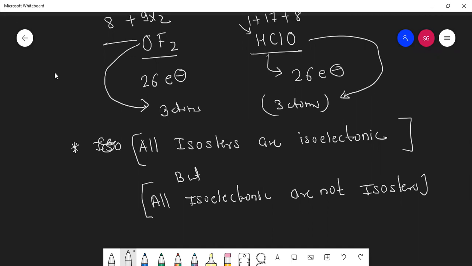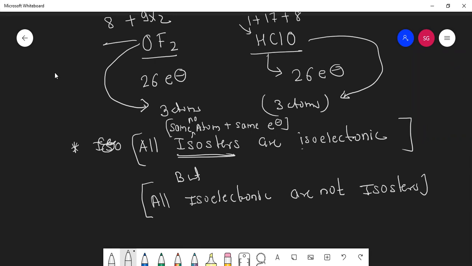Understood the statement? Okay. All isosters. Isosters means what, students? Two things should be the same. What are those two things? Atom and electron. Same number of atoms plus same electrons.